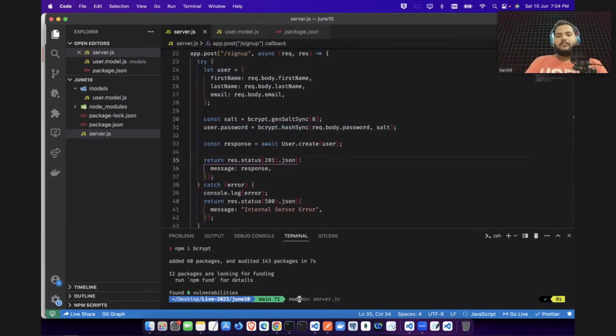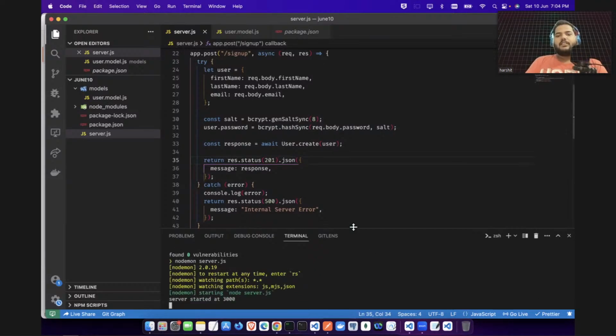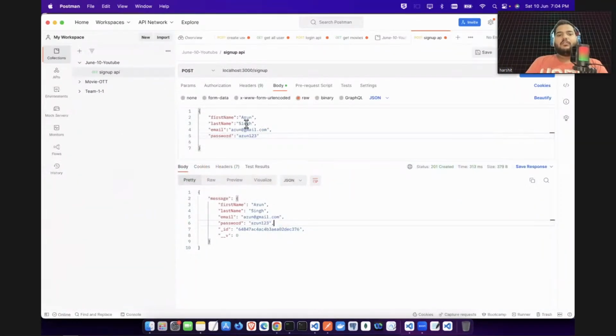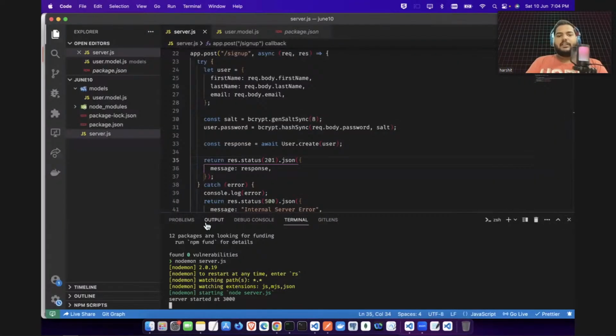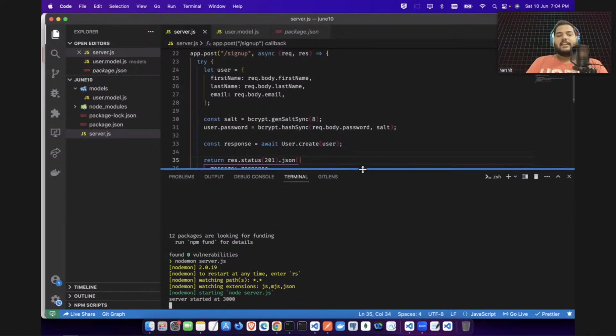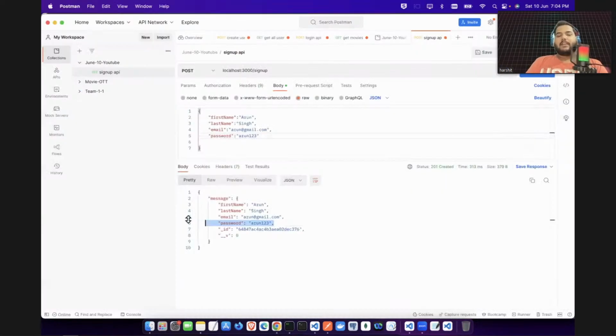Let's see if it's working or not. I will start this node server. So right now, if you see the location Arun has, the password is visible. Now let's wait for the database connection and then we will test if my password is getting hashed or not. So the database connection is established. Now let's create one user. I will say, let's say here Rohit, and here I can say Sharma. And I will say here Rohit, and here I will say Rohit 123. Now let's hit enter.